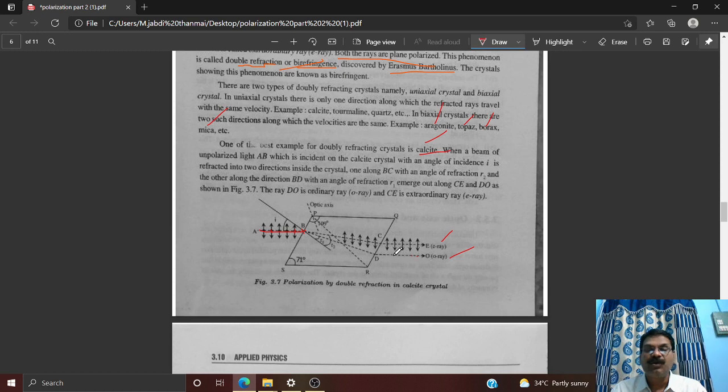Is it clear? So, if you see this diagram, my dear students, what is the phenomenon telling? Okay, consider a non-polarized light ray AB incident on a calcite crystal with an angle of incidence I such that it divides into two directions. The refracted ray will have two directions, one along BC with angle of refraction R2. మీరు ఈ dotted lines కనుక చూసినట్లయితే look at my cursor.